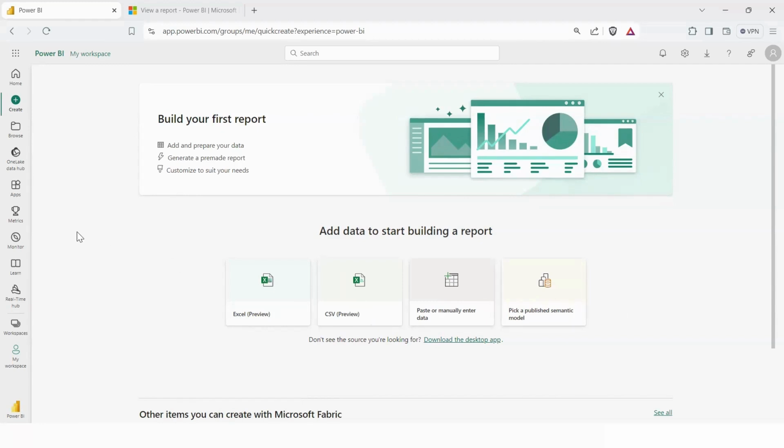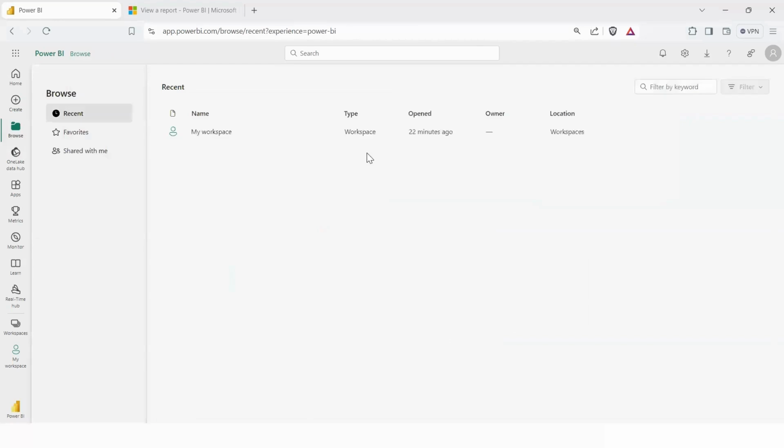Now, what is this published data set? Let's say you're working with a data set and you have already published it on the web. There you can utilize that particular data set to create any reports or dashboards further. Then we have the browse option.